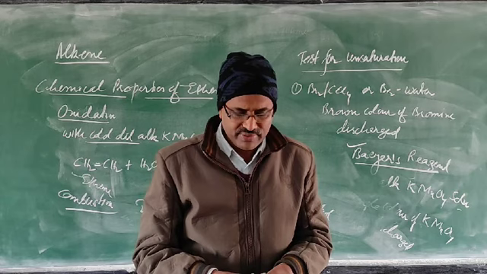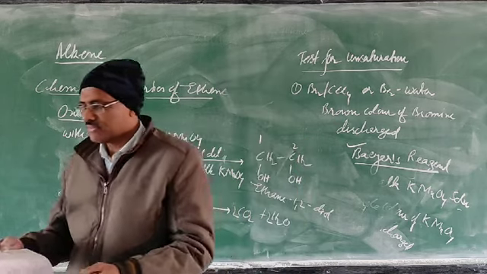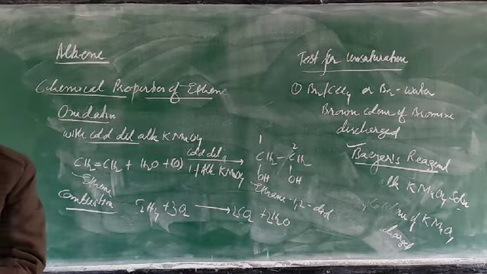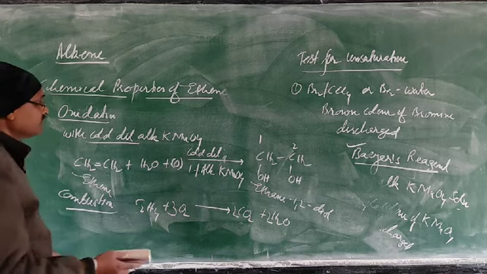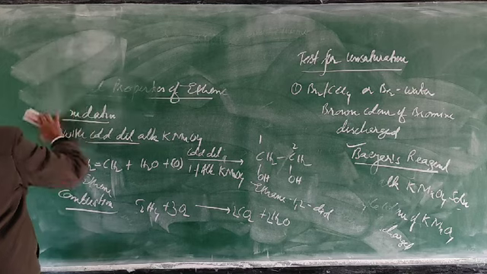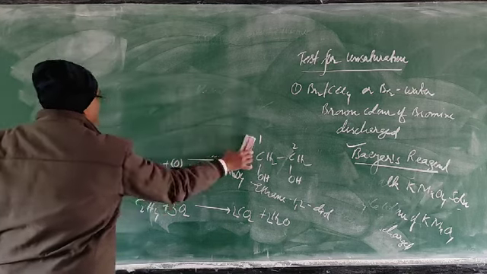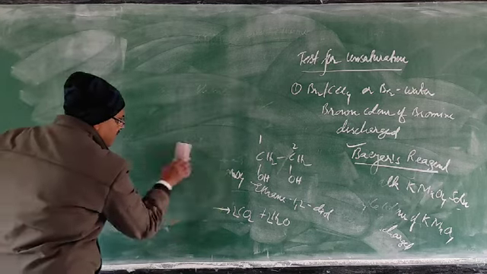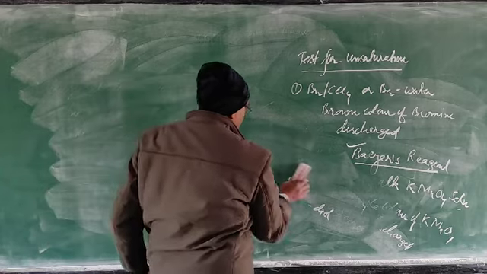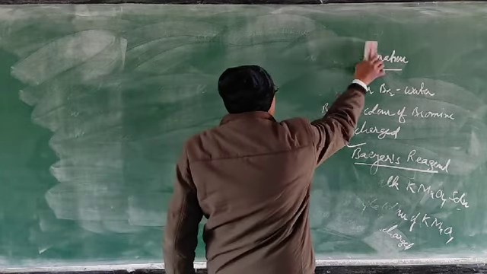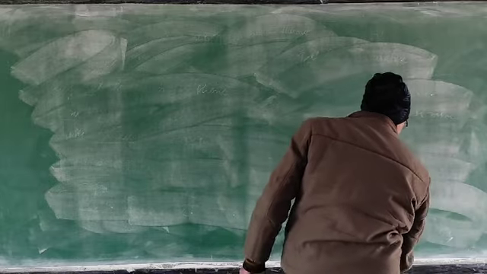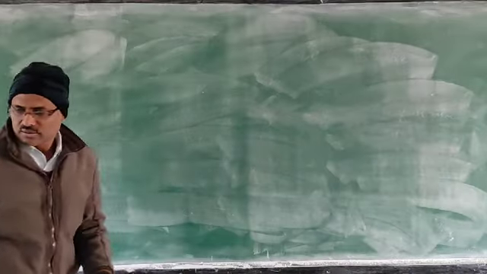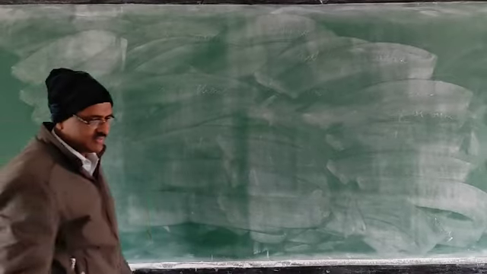Now the next one is alkynes. Let me start the alkynes.